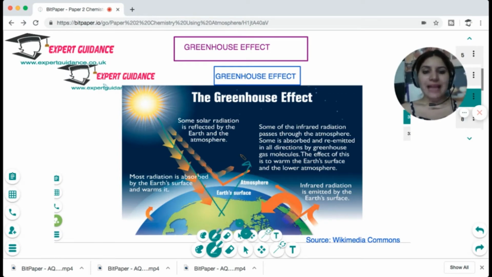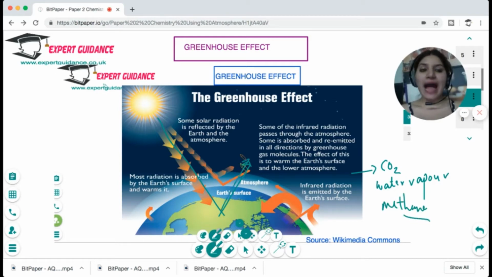And there's a blanket of greenhouse gases, and the greenhouse gases are carbon dioxide, water vapor, remember, it's not water, it's water vapor, and methane. They form a blanket around the Earth's atmosphere and do not allow this radiation to go out. So in this way, they increase the Earth's temperature and make it possible for living organisms to live.